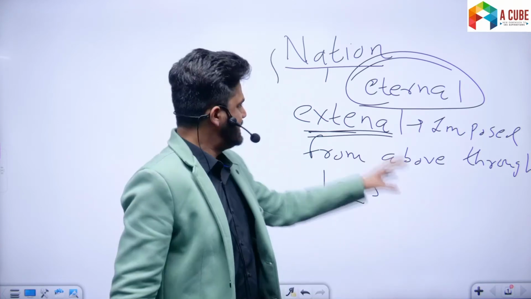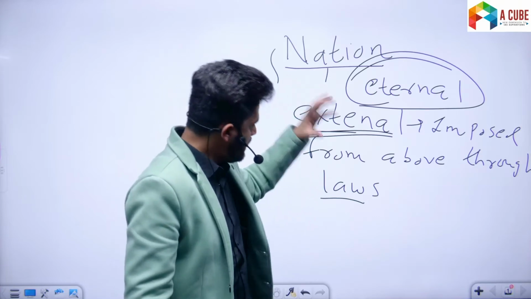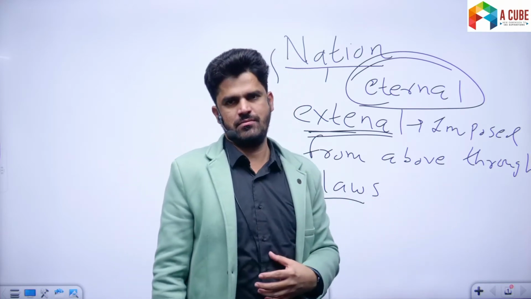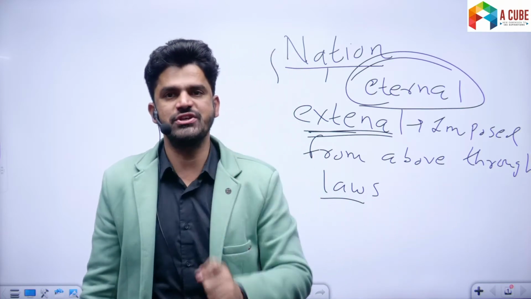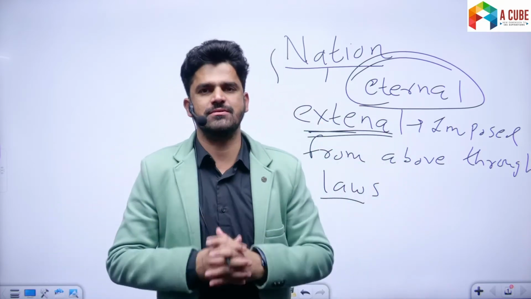All right, so the unity of the state is external. It is imposed from above through various laws. But the unity of the nation comes from within us.